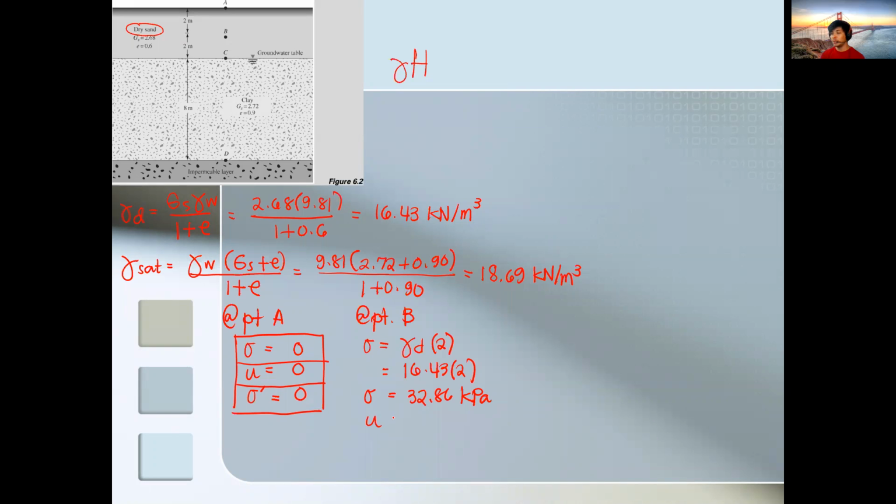Looking at point B, we are still in the dry zone, meaning our pore water pressure is 0. Since it's a dry condition, the effective stress is the same as the total stress, 32.86 kilopascal. That's the answer, easy, right? Next is point C.